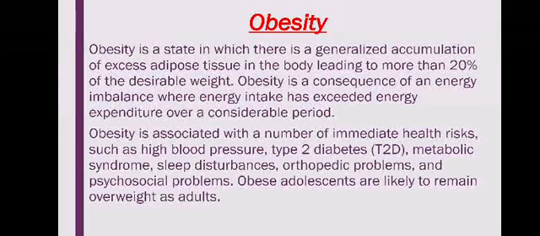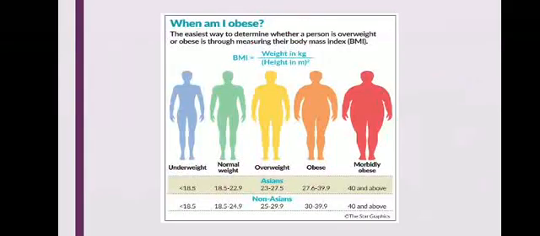Obesity is a consequence of an energy imbalance where energy intake has exceeded energy expenditure over a considerable period of time. Obesity is associated with a number of immediate health risks such as high blood pressure, type 2 diabetes, which is lifestyle related diabetes, metabolic syndrome, sleep disturbance, orthopedic problems, and psychosocial problems. Obese adolescents are likely to remain overweight during adulthood also.